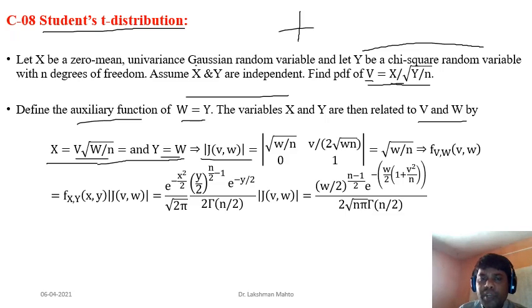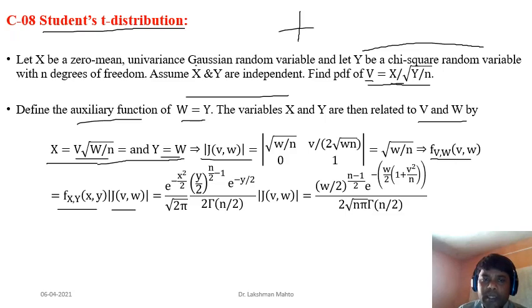So this is the Jacobian from VW to XY, and simplify it. The Jacobian happens to be the determinant of this matrix, and simplified it is just the square root of W by N. So it implies that we can easily get the transformed PDF from the actual PDF and the Jacobian.